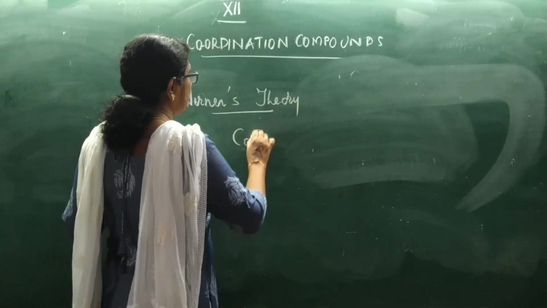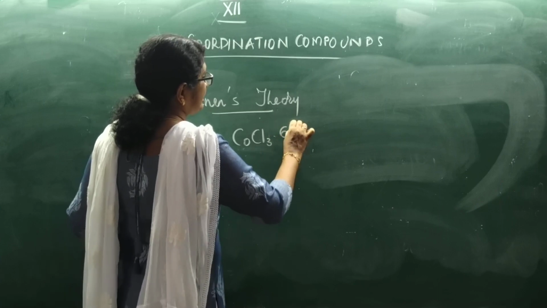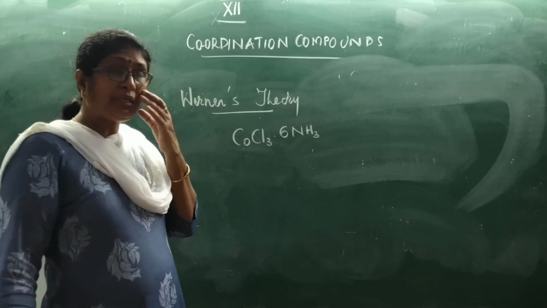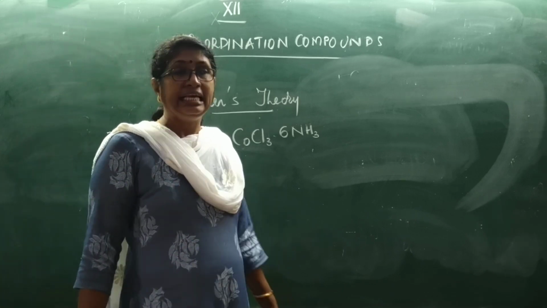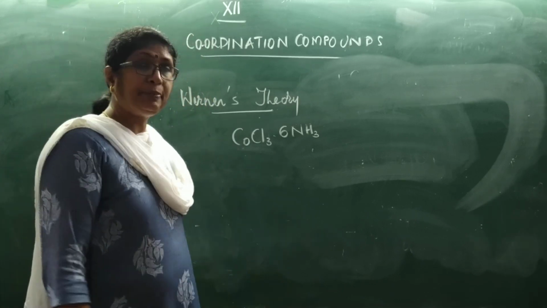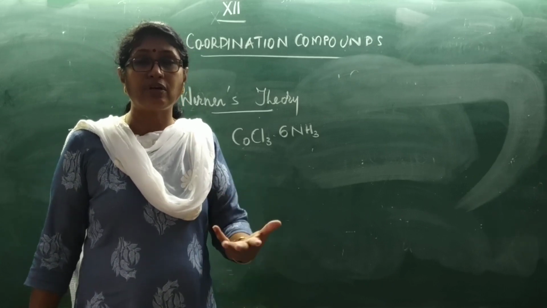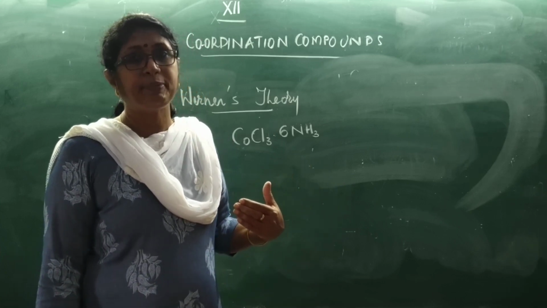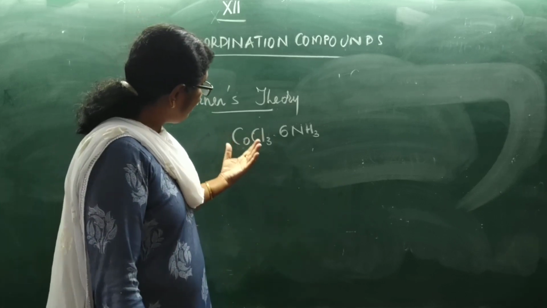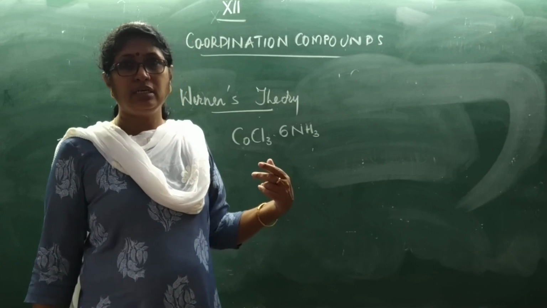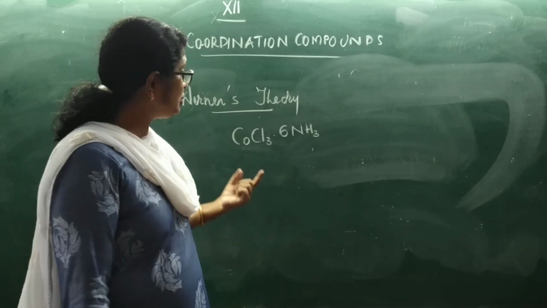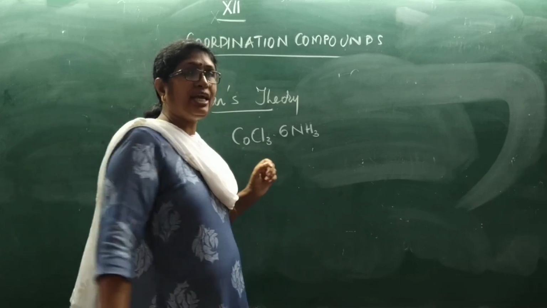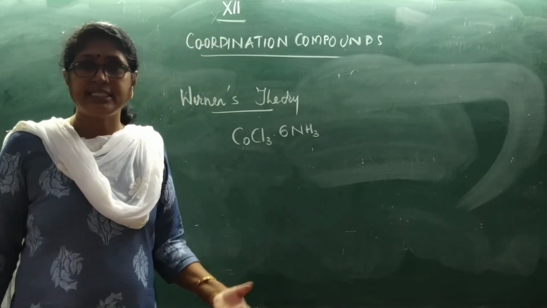So there is a compound CoCl3, 6NH3. This is a coordination compound. When this substance is dissolved in water, it gave precipitate. How do you test for chloride ion? When you add silver nitrate solution, it will give a white curdy precipitate of silver chloride. When this was dissolved in water, it gave precipitate equivalent to 3 chloride ions. So that means the chloride ions which are present there are ionizable.